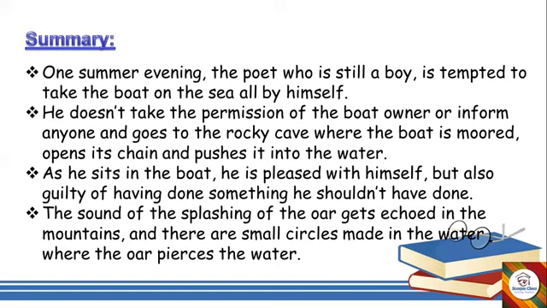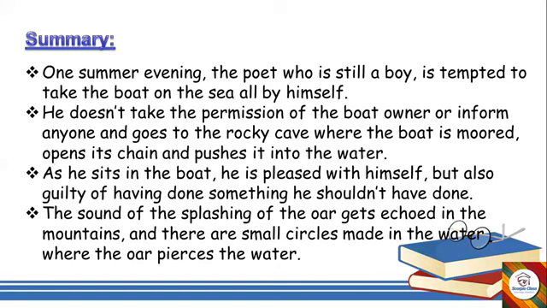Now, the sound of the splashing of the oar echoes in the mountains, and there are small circles made in the water where the oar pierces the water. As he rows the boat with the oar, the water splashes, and that sound is echoed in the mountains. There are small circles in the water which ripple when he pierces the oar in the water.